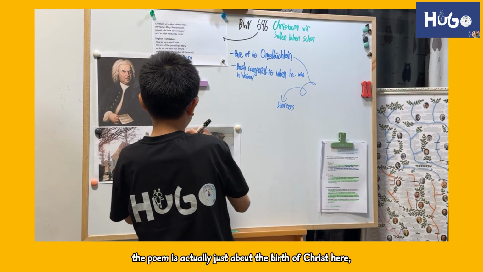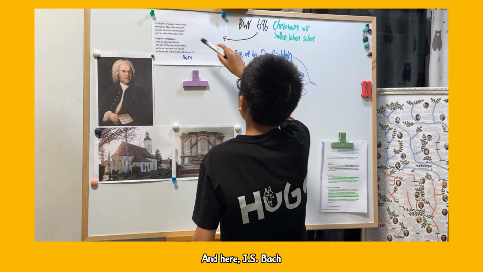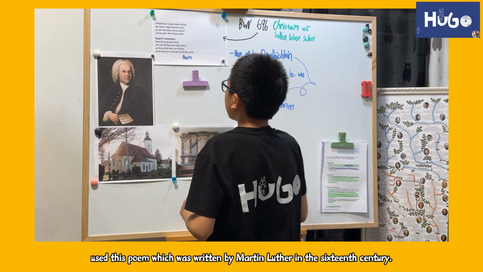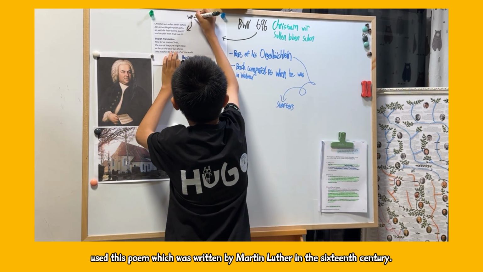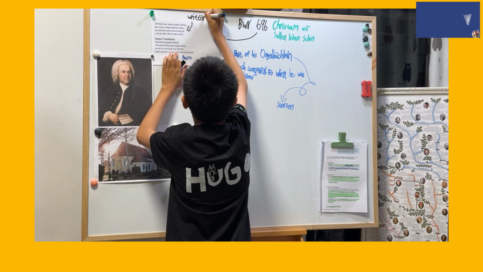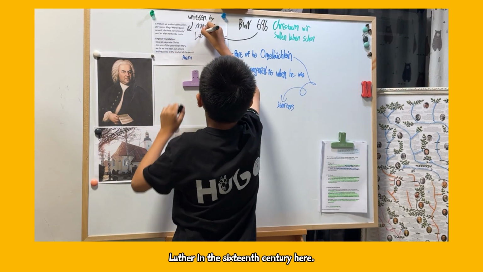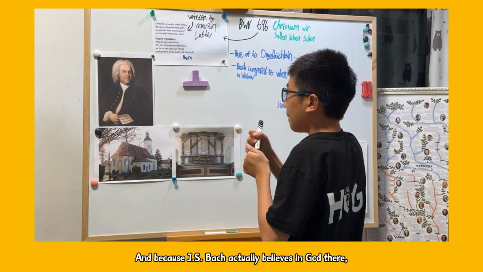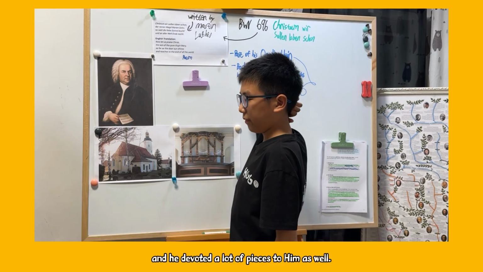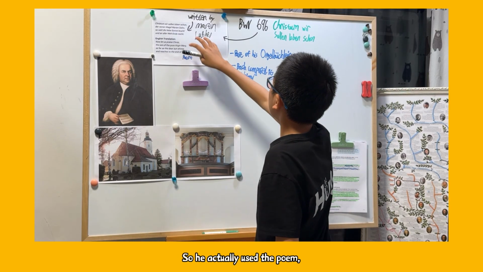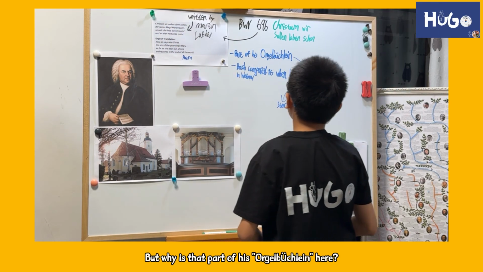The poem is about the birth of Christ, Jesus Christ. J.S. Bach used this poem, which was written by Martin Luther in the 16th century. Because Bach believed in God, he devoted a lot of pieces to him as well. So he took this poem and wrote a piece out of it.